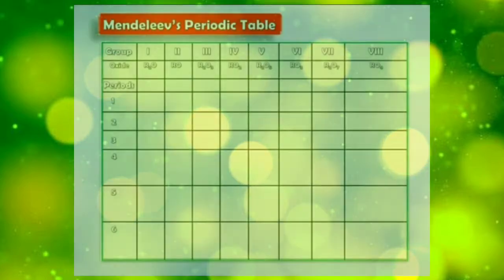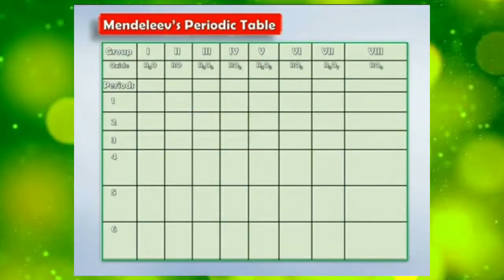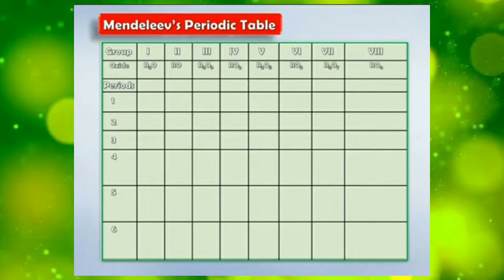Below the groups, there are the series of oxides present. In all the 8 groups, there is a series of oxides. If R is an element, group 1 will have their oxide as R2O, group 2 will have RO, group 3 will have R2O3, and the same for groups 4, 5, 6, 7 and 8. So below the group we have the series of oxides.